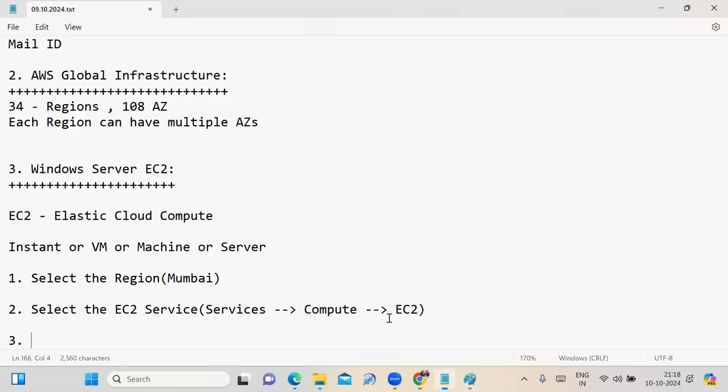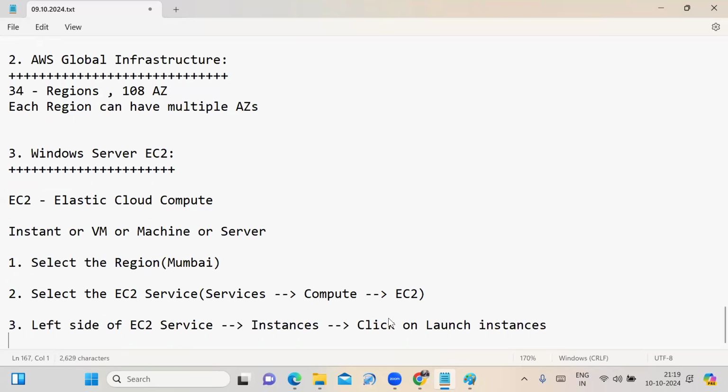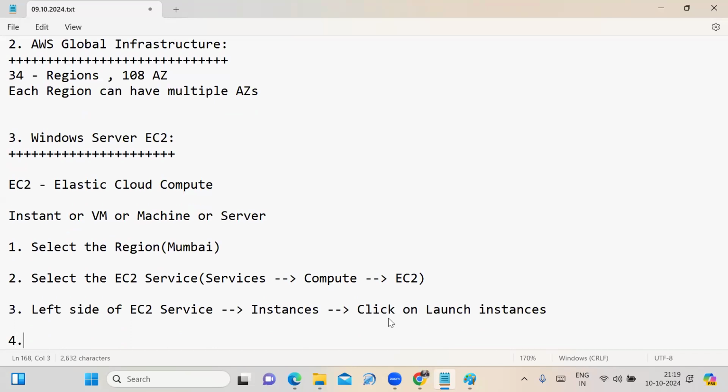What is the next step? On the left side of the EC2 service, we have to select the instances option, and then we have to click on the launch instances option. That is what we have to do.